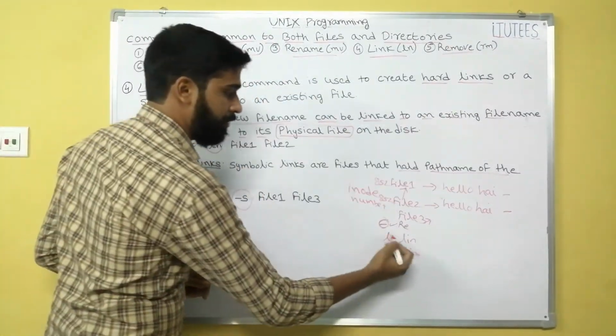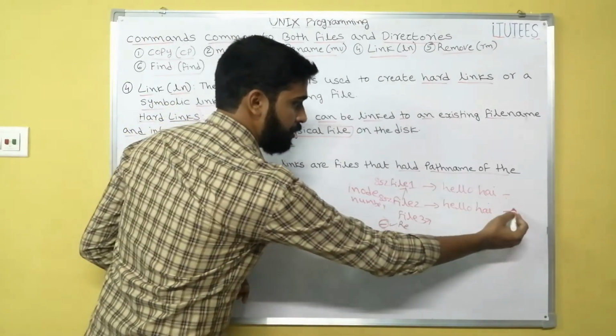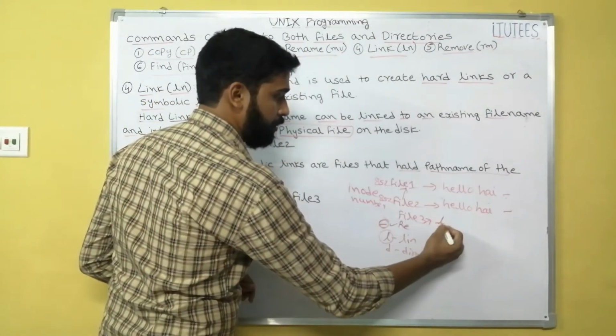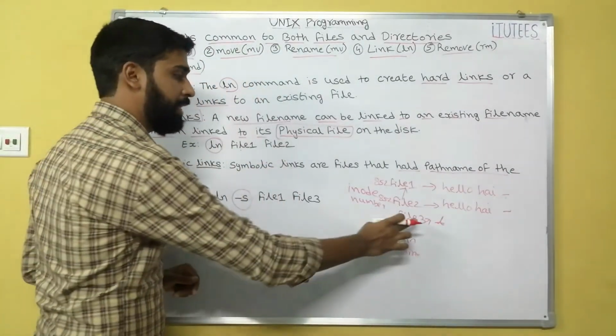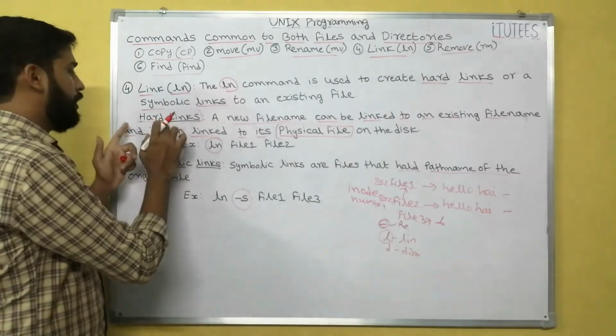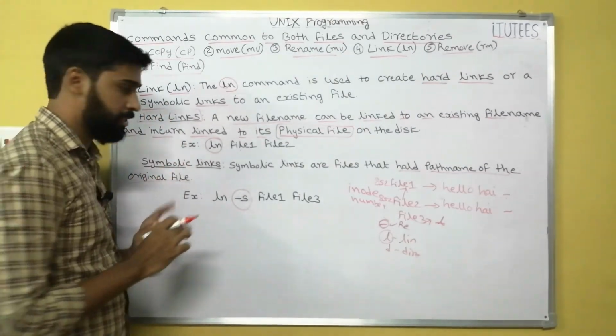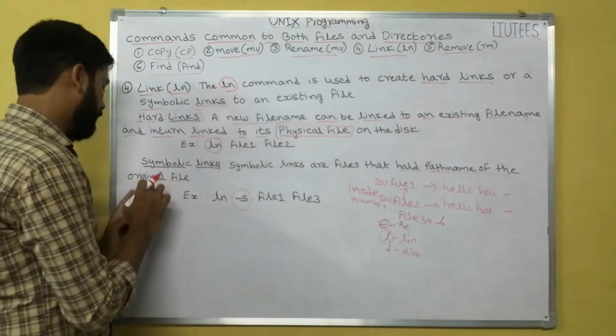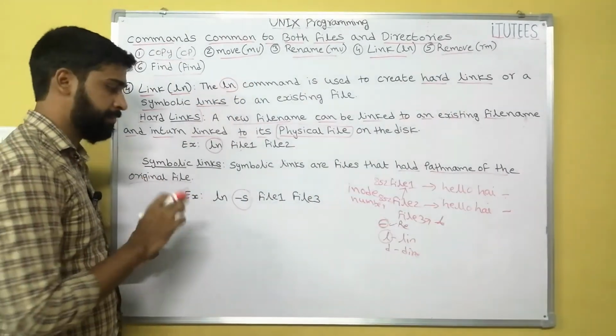Now what is the type of the file? For the two regular files it shows hyphen, but for file3 it shows L. L means it is linked to file1. That is the difference between hard links and symbolic links. Symbolic links are files that hold the path name of the source file, the original file.